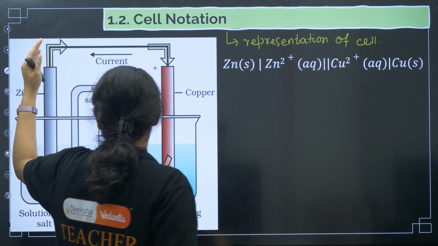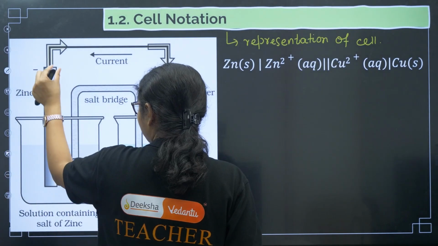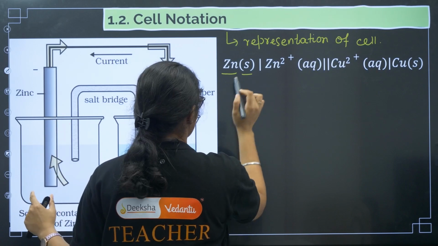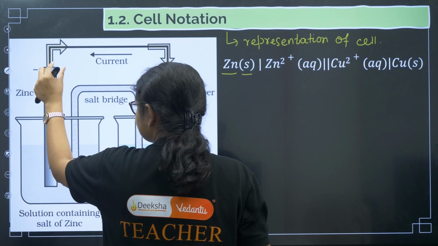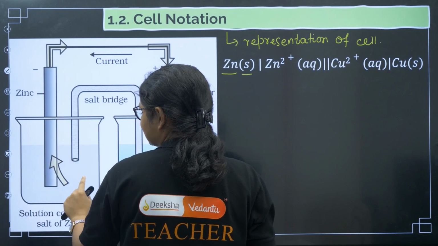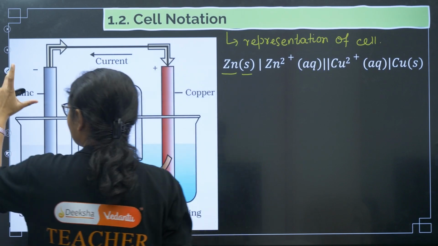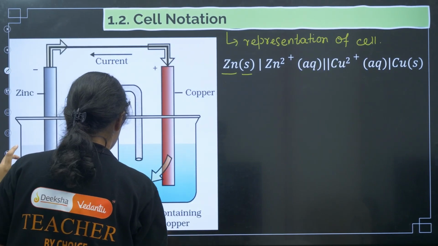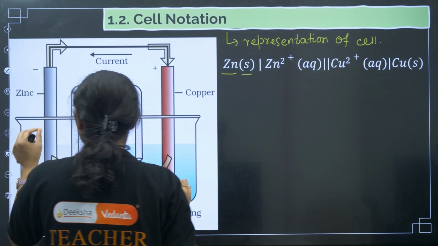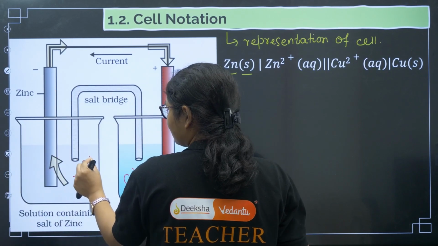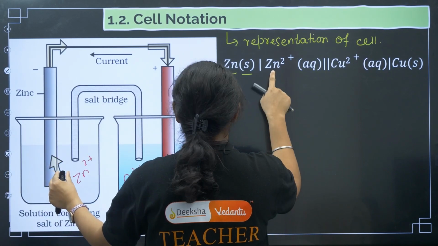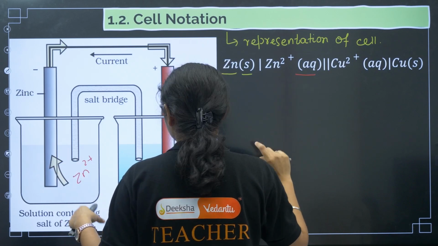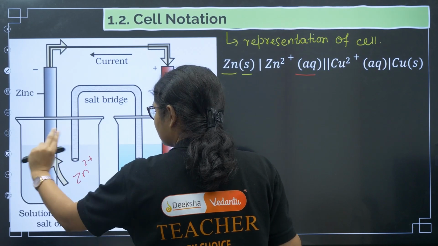Let's see, we'll start from this rod. What is this rod made up of? Zinc. So I'll write zinc. What is its physical state? It is solid, so I'll write solid. Now the zinc rod is connected with ZnSO4. What is the ion here? We have Zn2+ ion here and we have Cu2+ ion here, right? So the zinc rod is connected to Zn2+, so after the zinc rod I'll write Zn2+. This is present in the solution phase, so I'll write aqueous. Now Zn rod over, this solution over.